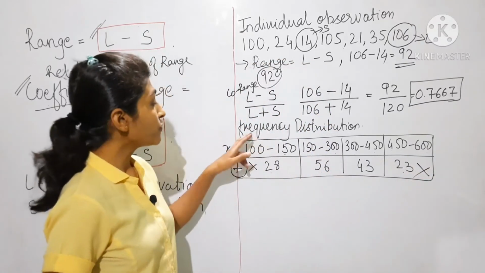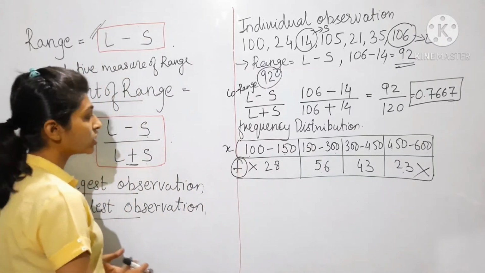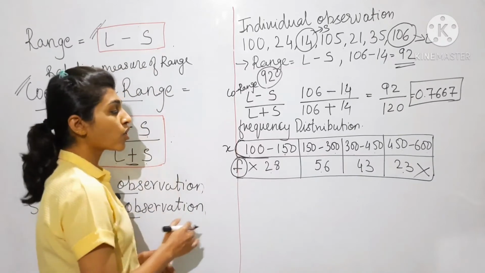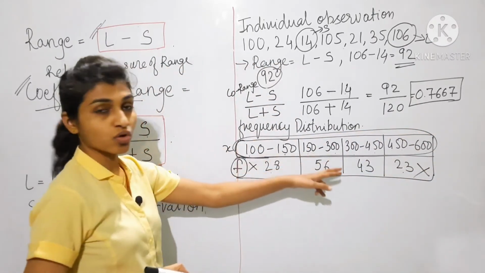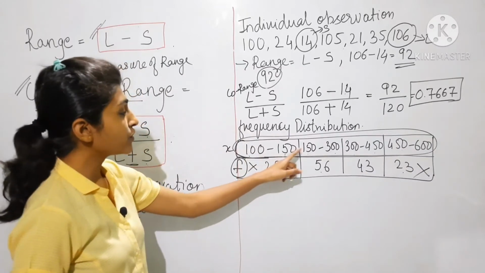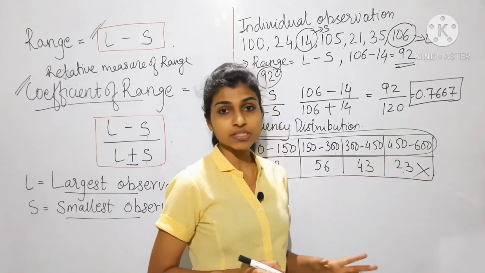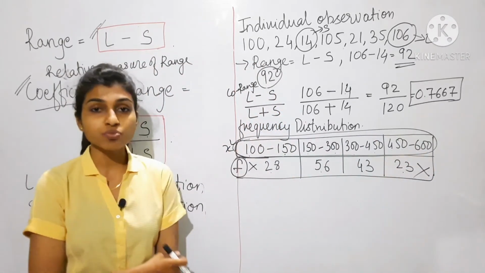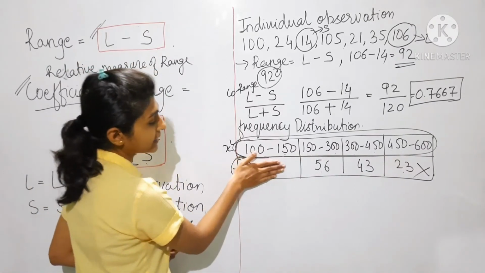You have to find the largest observation and smallest observation from these classes, like 100 to 150, 150 to 300, 300 to 450, 450 to 600.